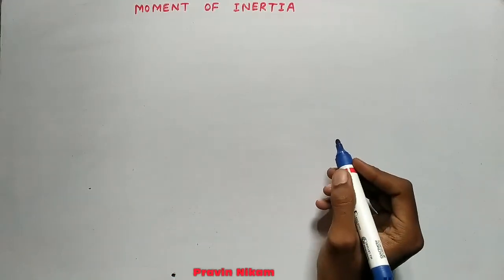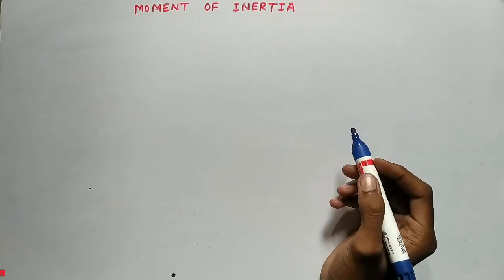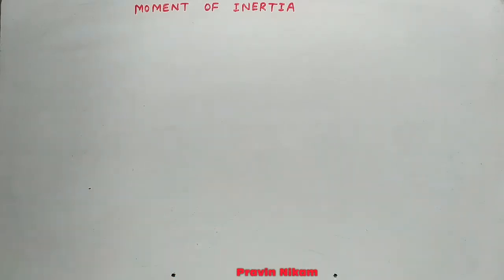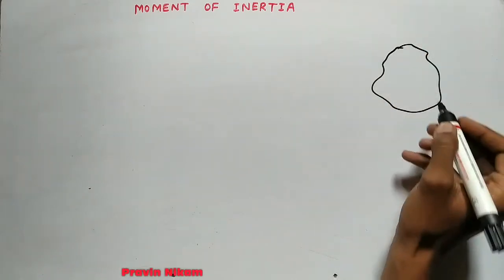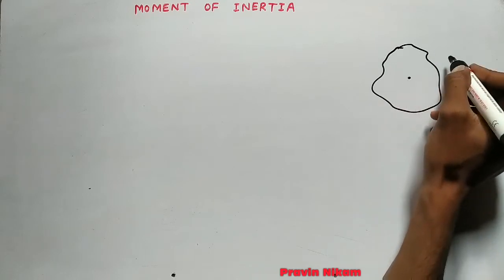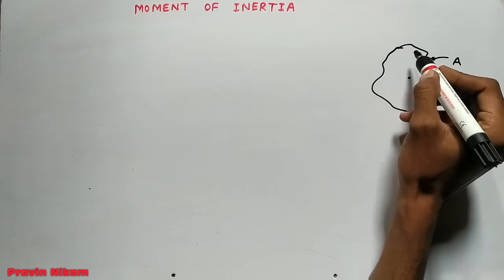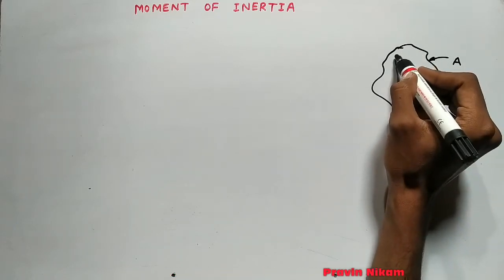Now friends, let us derive, or let us prove mathematically, what is moment of inertia. So I am taking one arbitrary area A, and I am going to divide this area into a number of areas.